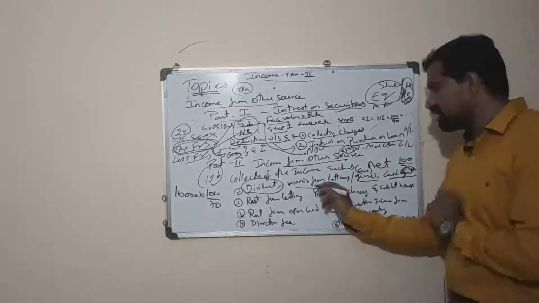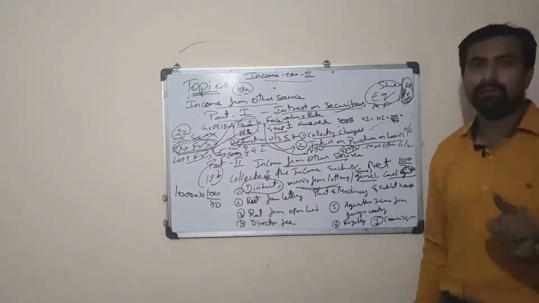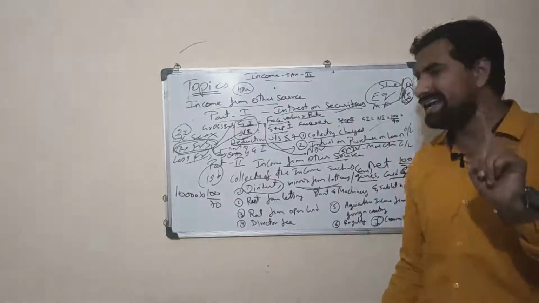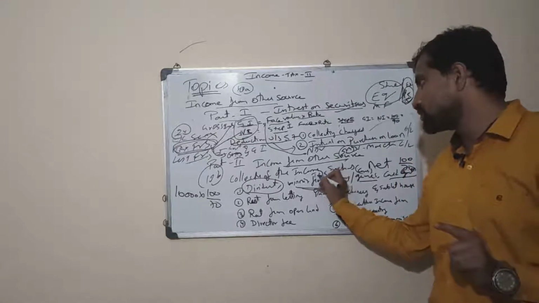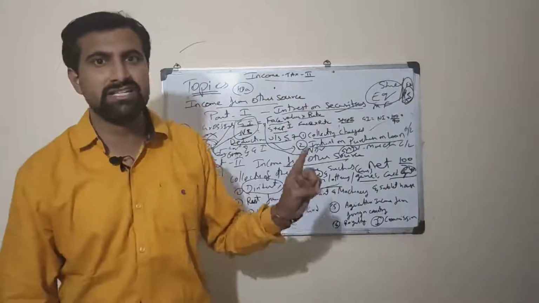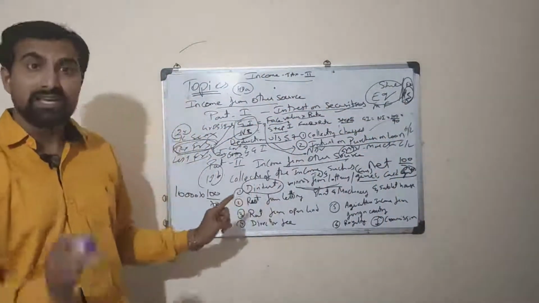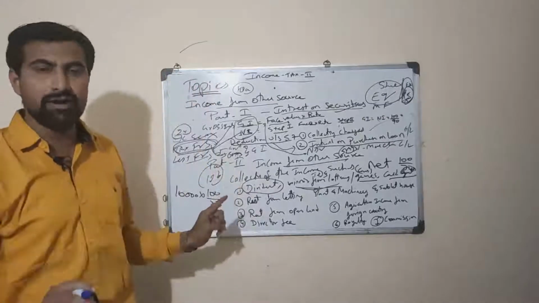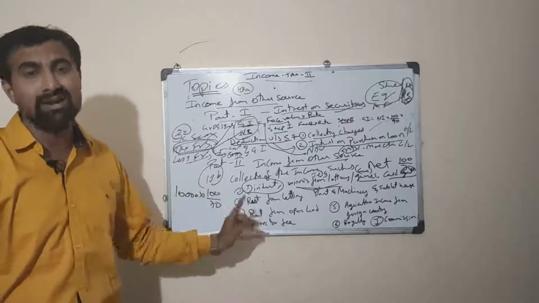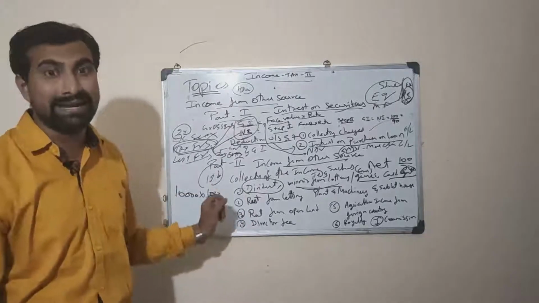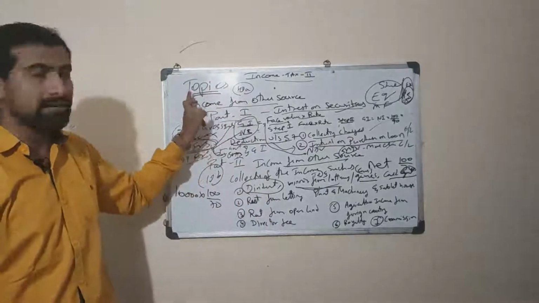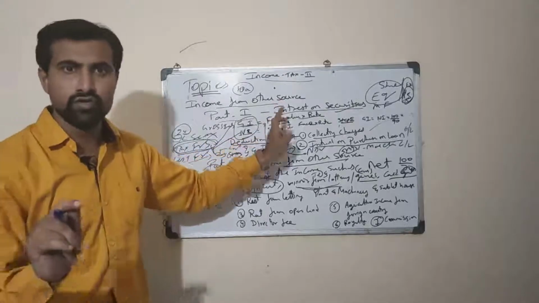If you have any winning from lottery, then that amount has to be deducted at 30% as TDS, tax deduction at source. The TDS is to be applied after adding health and education cess. If the tax is more than TDS, we write it as tax due. If it is less than TDS, it is written as refund. If there is no TDS, we write it as tax liability. Is that clear, everyone? So these are the topics we have discussed in income from other source. Thank you.